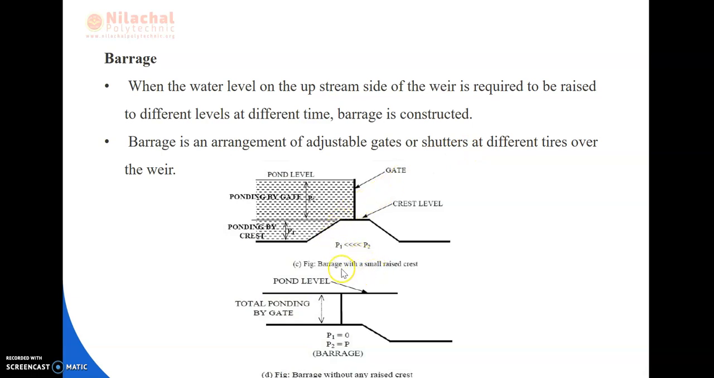You can see here, this is the barrage with a small raised crest, and this is the barrage without any raised crest, okay. Here this is the gate, and this is the crest level, and this is the pond level, ponding by the gate, ponding by the crest. And this is the barrage without any raised crest, okay. You can see, this is the pond level. Here the crest is not there, that means the shutter is not there. This is the total ponding by the gate. Here P1 equals 0, P2 equals P, okay. So this is all about this image, okay.